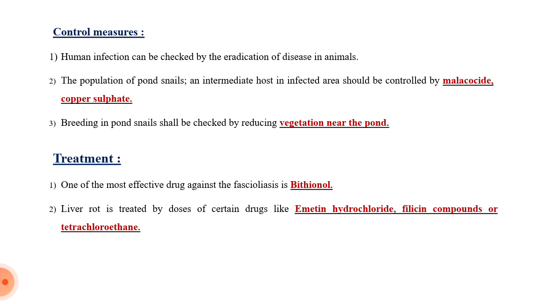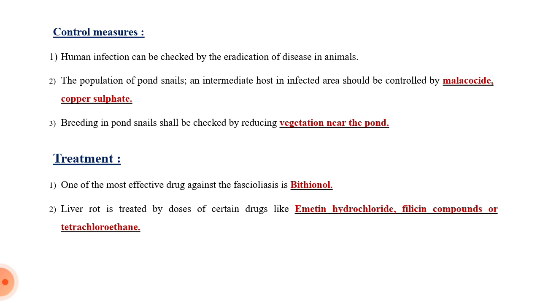That means the asexual part of the life cycle will not be completed. That's why we can prevent or control the spread of Fasciola hepatica by eradication of the secondary host, which is the pond snail.